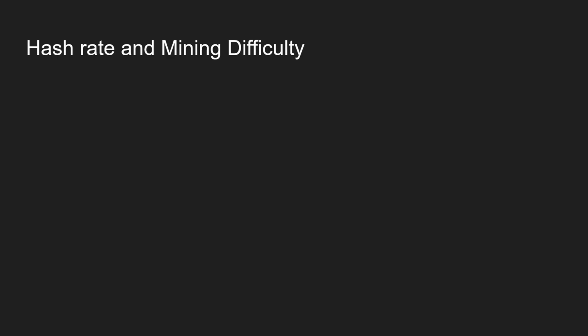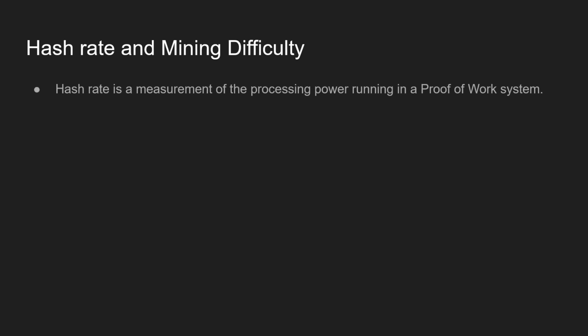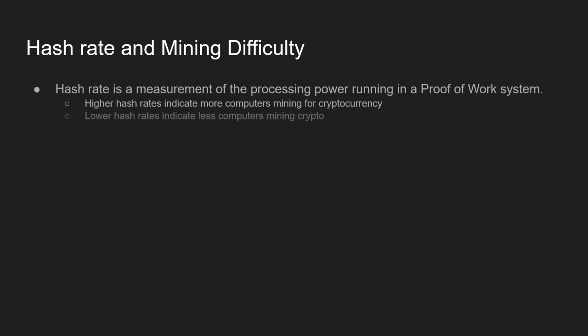Next, let's turn to mining specific on-chain metrics. We'll take a look at hash rate and mining difficulty. So hash rate is a measurement of the processing power running in a proof of work system. Higher hash rates indicate more computers mining for cryptocurrency, and lower hash rates indicate fewer computers mining crypto.